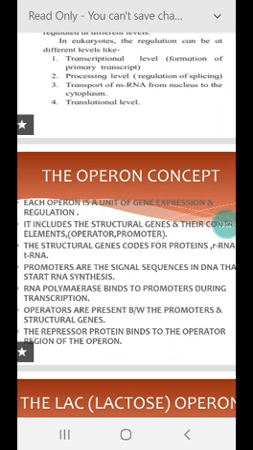Promoters are the signal sequences in DNA that start RNA synthesis, the sites where RNA polymerase binds during transcription. Operators are present between the promoter and the structural genes, and repressor proteins bind to the operator region of the operon. Basically, regulatory genes are responsible for the formation of repressors, which interact with operators.